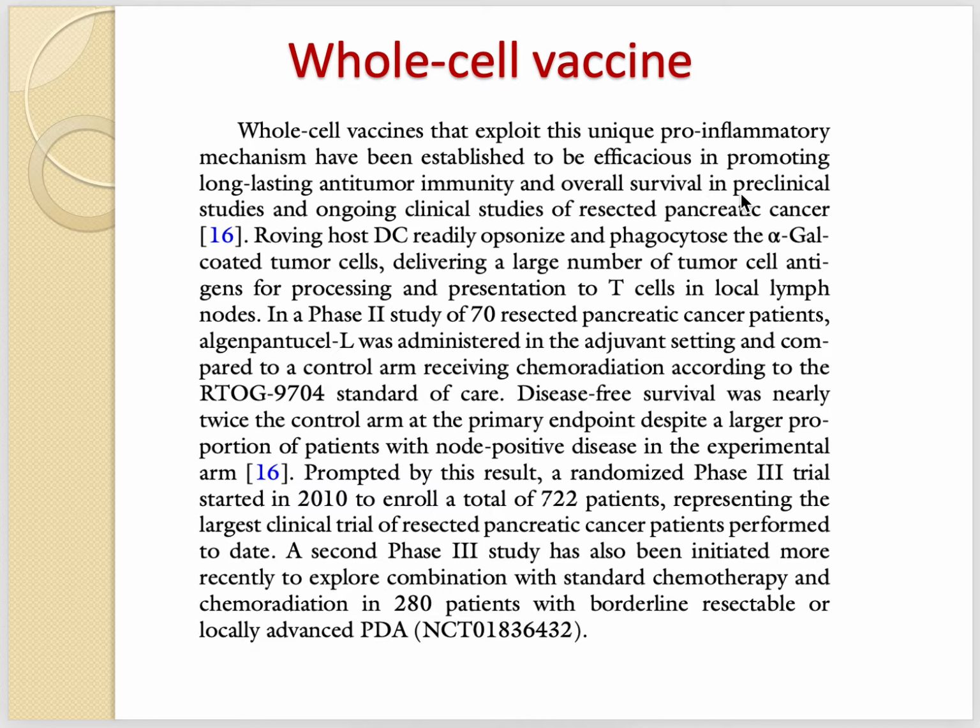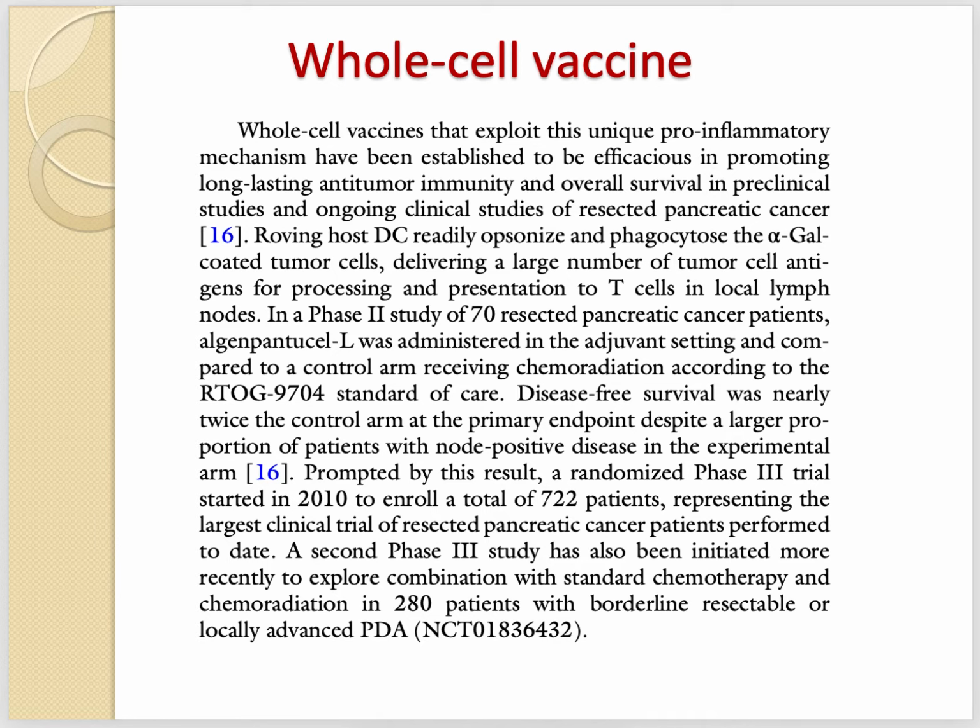Now you have to understand one thing. The phase 3 trial actually started in 2010, and still we haven't got the result. The fact is, cancer is a slow progressing disease, at least initially, so it takes a really long time to trial a cancer vaccine. So let's pray and hope that this vaccine will work. Then at least we'll get a good vaccine against pancreatic cancer, which is a very deadly cancer.